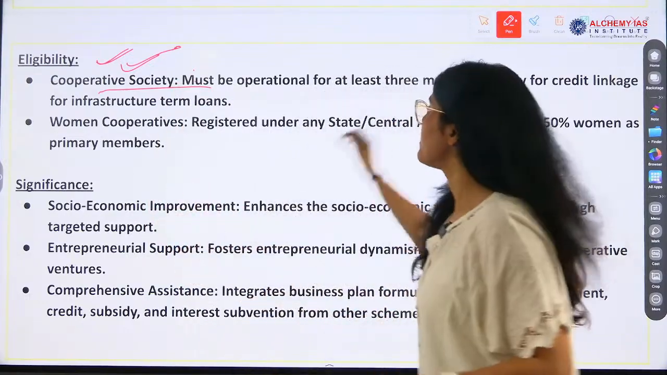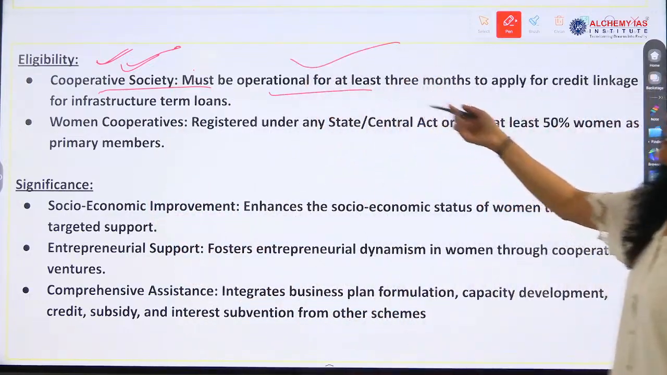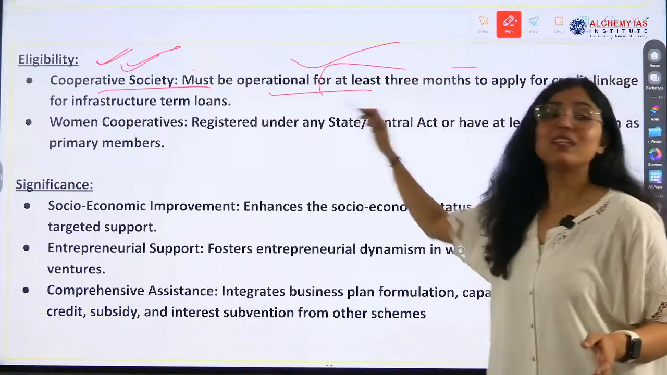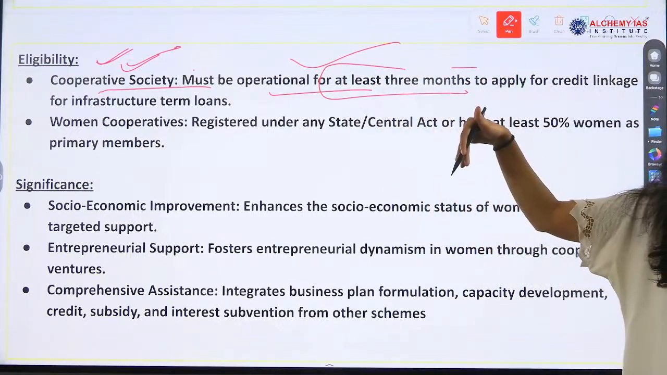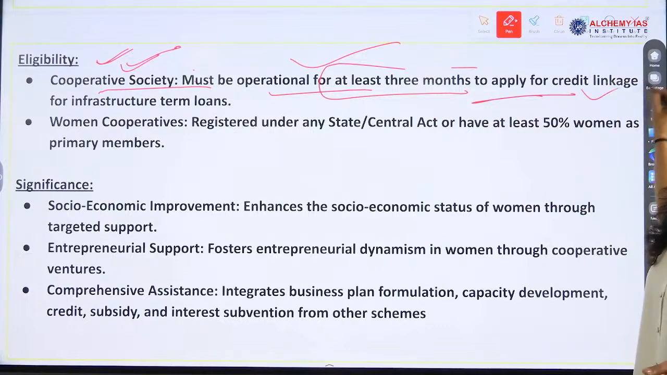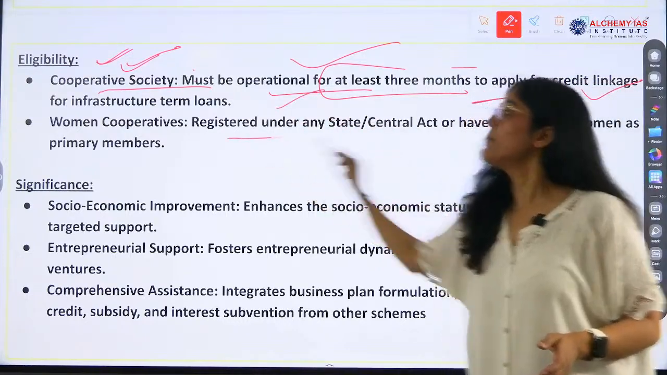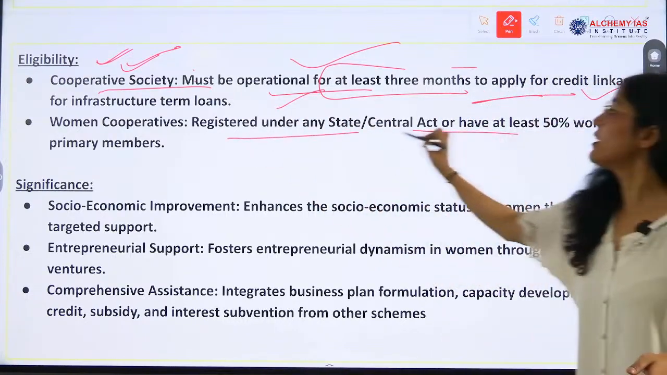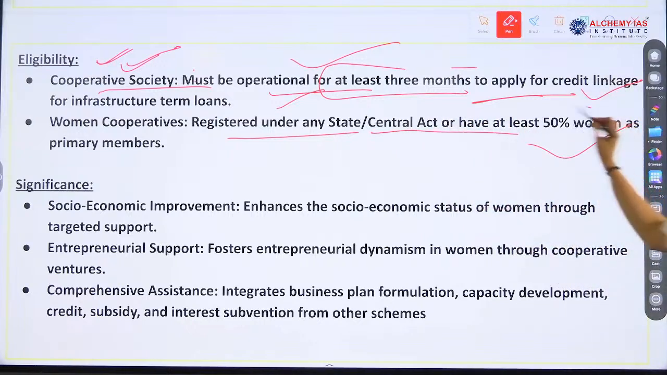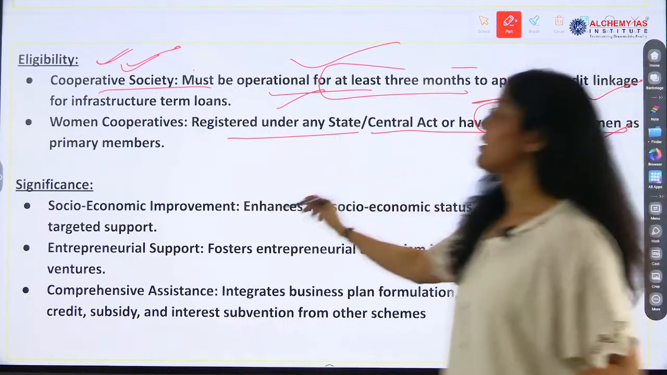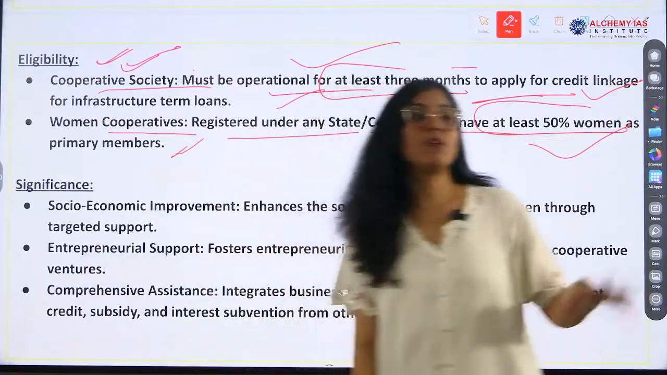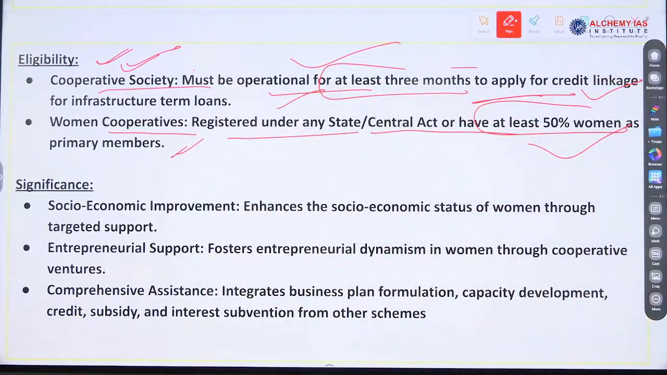Must be operational for at least 3 months. These are the terms and conditions for the eligibility to apply for credit linkage. Women cooperatives registered under any state or central act, or having at least 50% women as primary members. So, these are the must conditions for those cooperative societies or women cooperatives to be eligible for the Nandini Sahakar scheme.